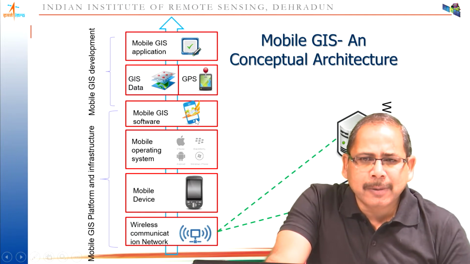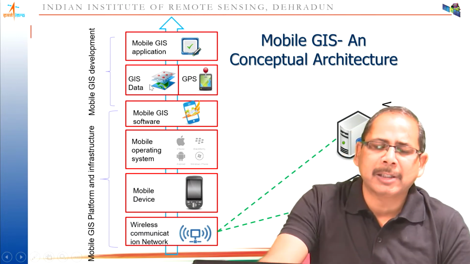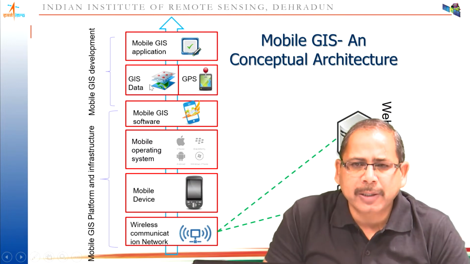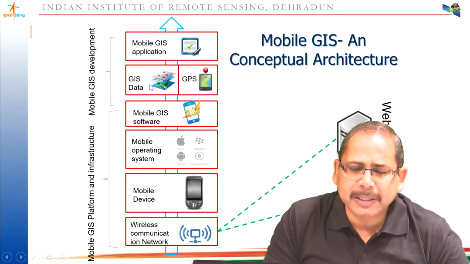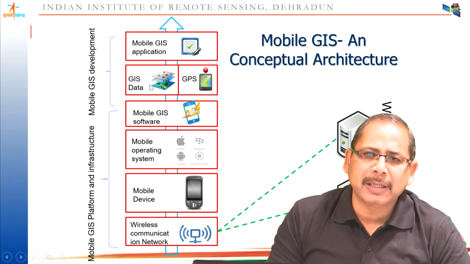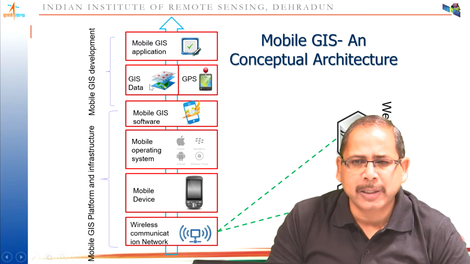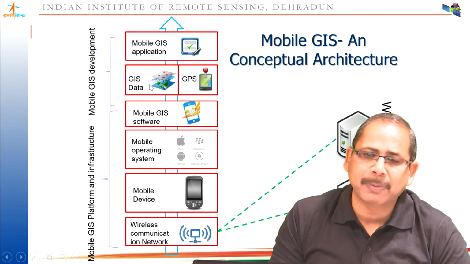The advantage of mobile GIS is that we have two important sensors generally available in these smart mobile phones. One we call GPS, and the second is the camera. GPS is the Global Positioning System. This part was discussed during the session of Dr. Ashutosh Bharadwaj. He must have taken examples of different GPS based applications.